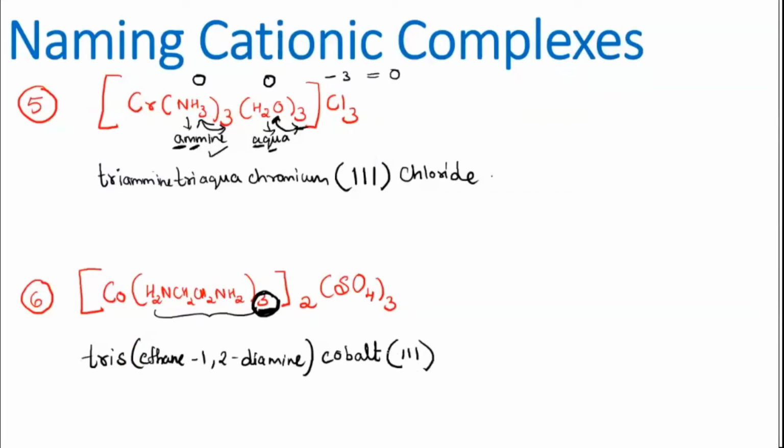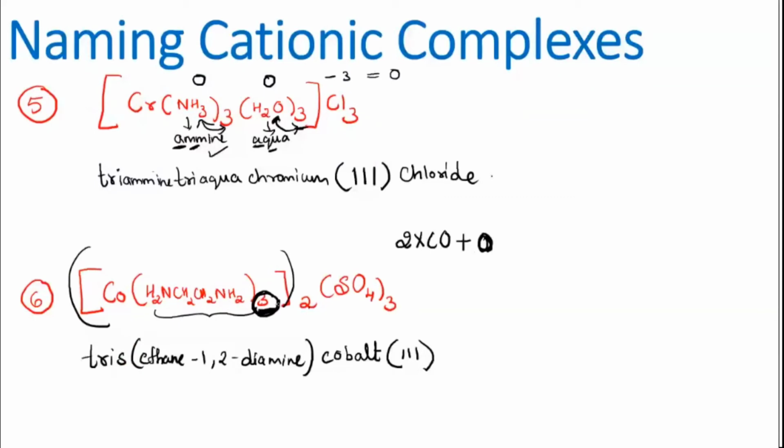See now how to calculate the oxidation state for this. You can see here 2 is written in the bracket. The whole bracket has 2 here. So that means you will write 2 into cobalt. Getting my point? 2 into cobalt, plus, now I have here 3 into 2, so that means 6. 6 en molecules. But en is a neutral molecule, so the charge on them is 0. So on the whole, I can write 0 itself. Correct? Are you all with me? So this whole thing became 0.